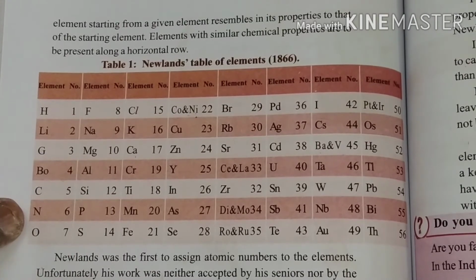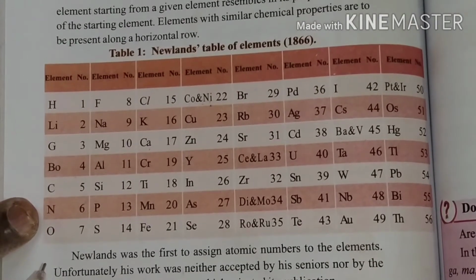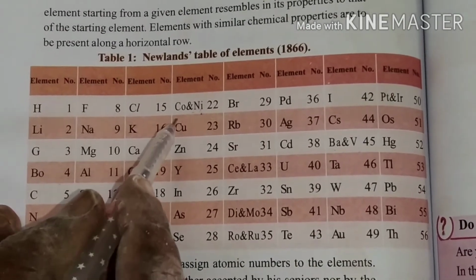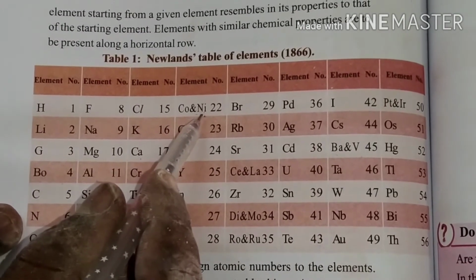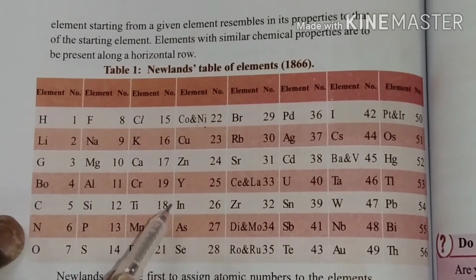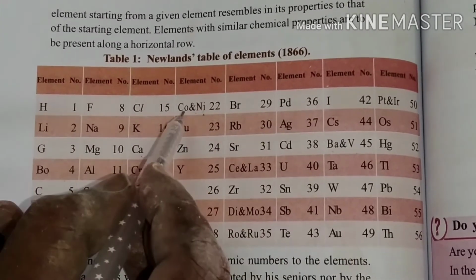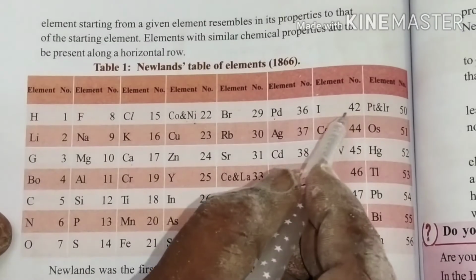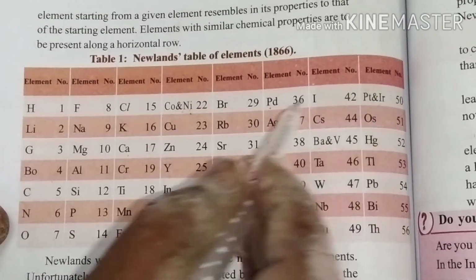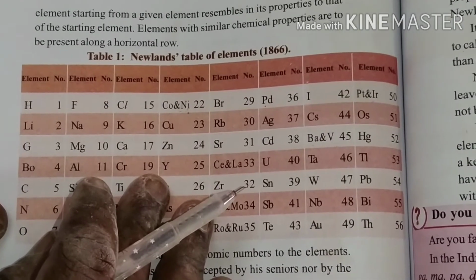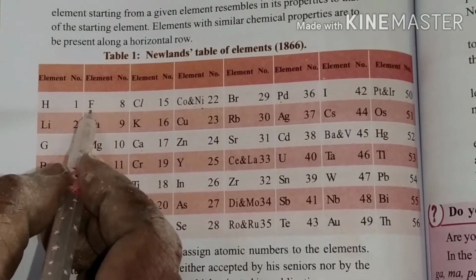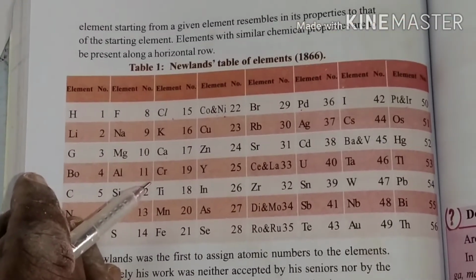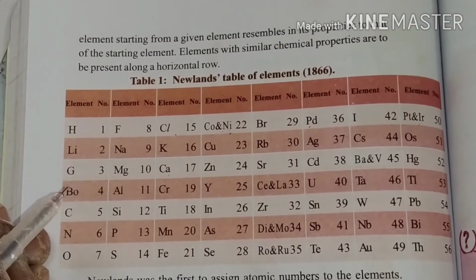Now, let us come to the second defect. Certain elements, if you observe, cobalt, nickel, here palladium, Pd, and iridium, Ir, are all metals. Come here, fluorine, chlorine, these are all non-metals, that is, gases. How are they similar?